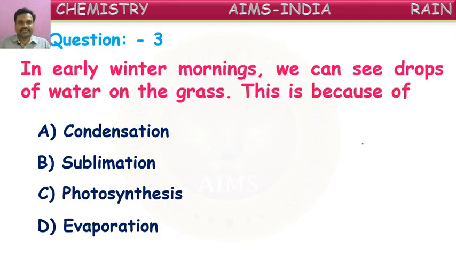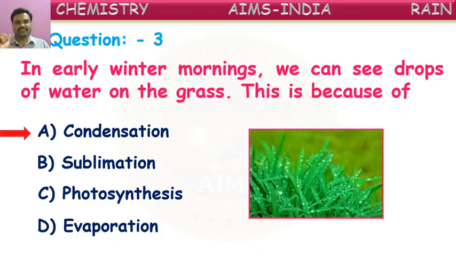Good. Yes, it is condensation. The water vapor in the air starts converting into liquid form because of the coolness in the winter mornings. So these droplets of water fall on the leaves and grass. That appears like small droplets on the grass. So this is because of condensation of water vapor in the air. Okay, condensation is correct.